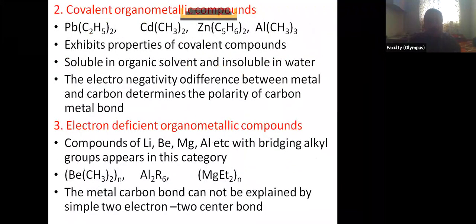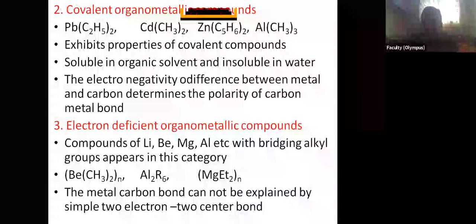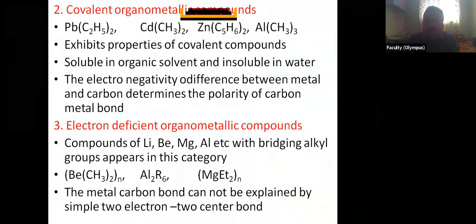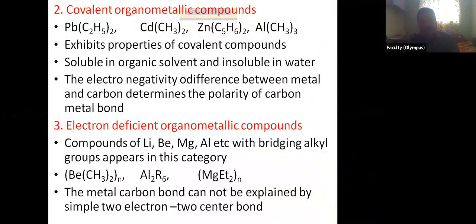Then the covalent organometallic compounds, some are diethyl lead, dimethyl cadmium, dicyclopentadienyl zinc, trialkyl aluminium. These are covalent organometallic compounds because there is a covalent bond between metal and carbon.